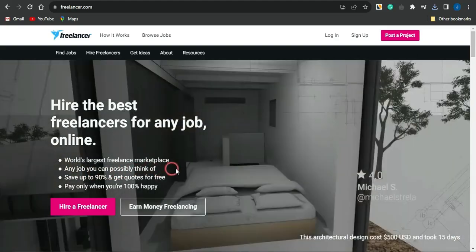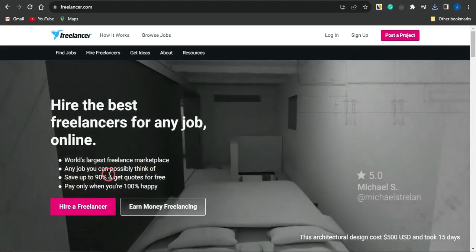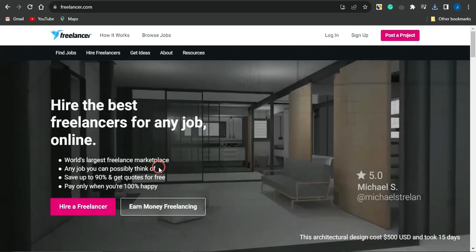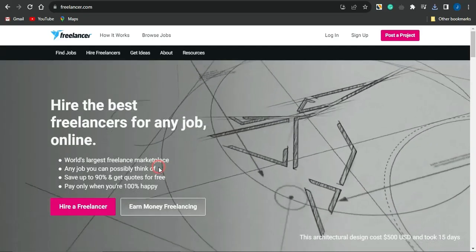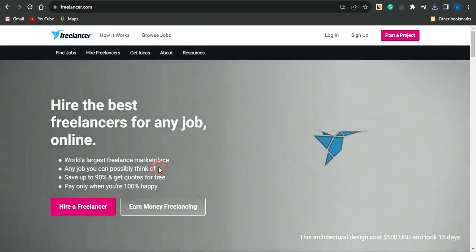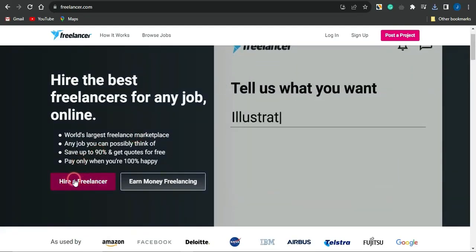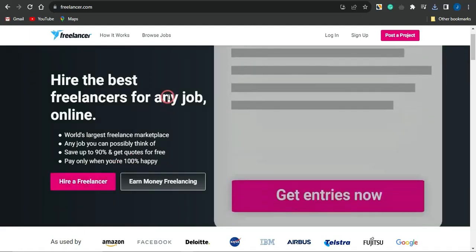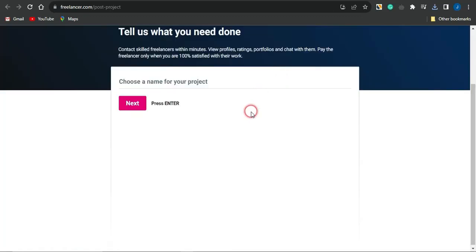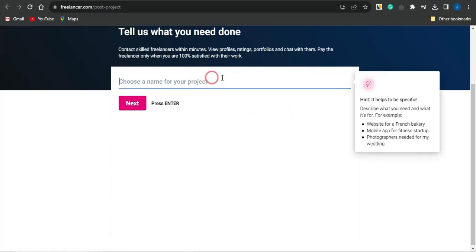Any job you can possibly think of, you could save up to 90% and get quotes for free, and you pay only when you're 100% happy. So right now, guys, you want to simply click on hire freelancer, and you should be brought to this page where you simply give your project a name. In this project name, I'm just going to type in something like build us a logo, and click on next.